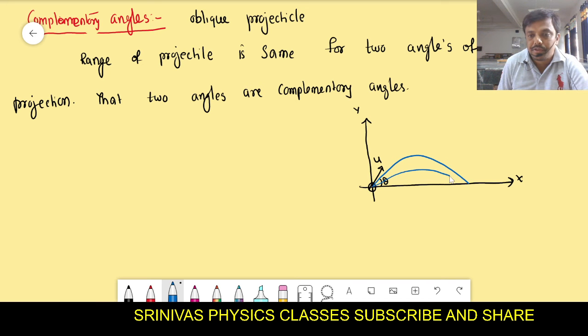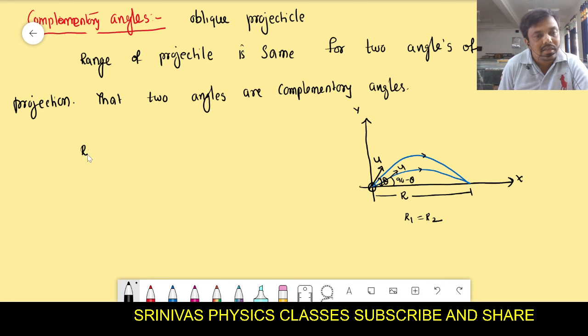You see here we threw two objects with the same velocity u. One is thrown at an angle theta and the other at an angle 90 minus theta. Then for both of them the range is the same, so the range is the same for the two angles of projection. Those angles of projection are said to be complementary angles, and their sum should be equal to 90 degrees.